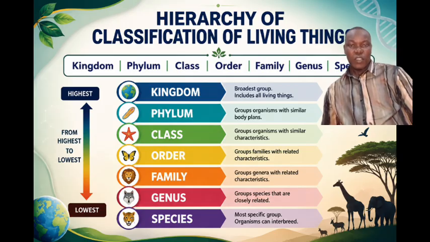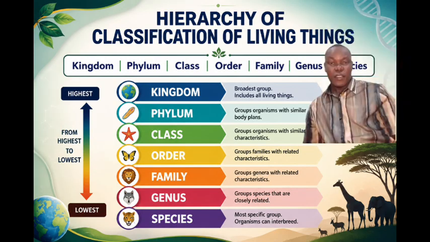So this is a simple method with which you can easily remember the various levels into which organisms are classified: King Play Card, Other Family Gets Small. Each of those levels is what we call taxa. In other words, we call it taxonomic ranking. Those various levels are called ranks. We call them taxonomic ranks, or taxa, into which the various organisms are classified. Now, kingdom is the largest, moving down to species.